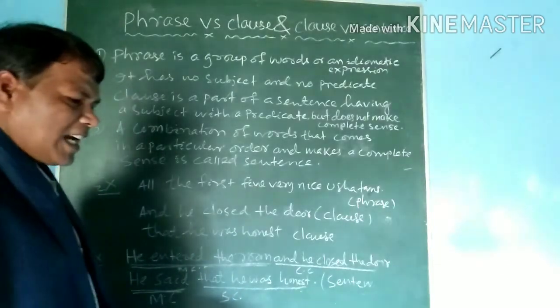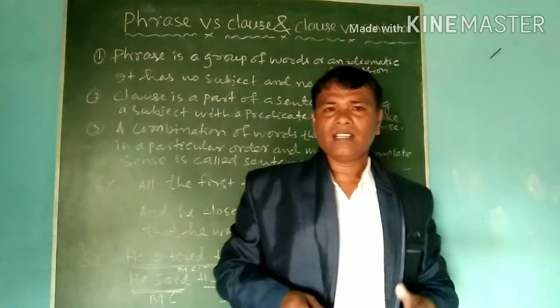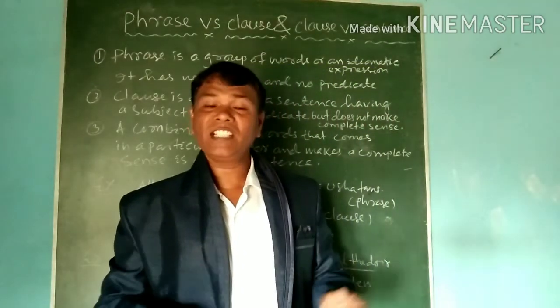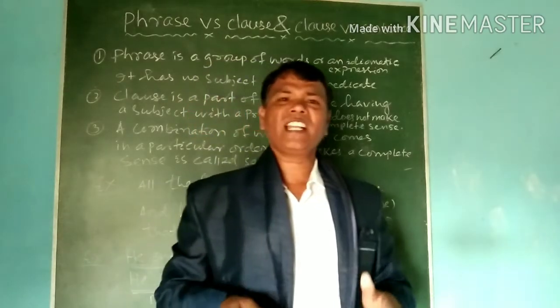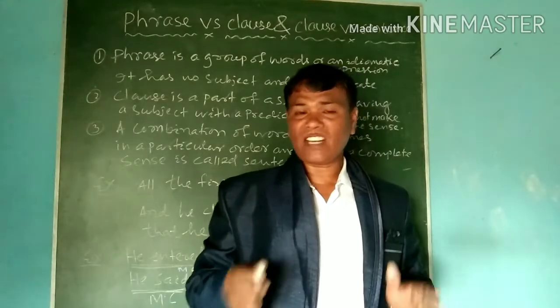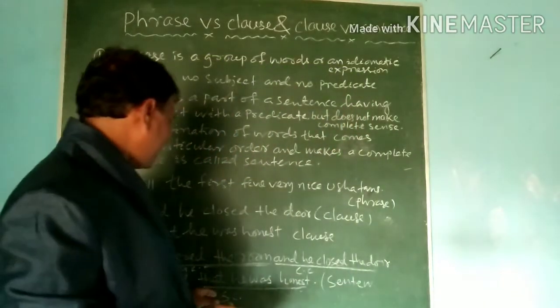Then you see, what are the types of clauses? Clauses are of two types. They are independent clause and dependent clause. What is an independent clause? A clause which can stand by itself, that is called an independent clause, and a clause which cannot stand by itself, that is called a dependent clause. So what is a dependent clause?